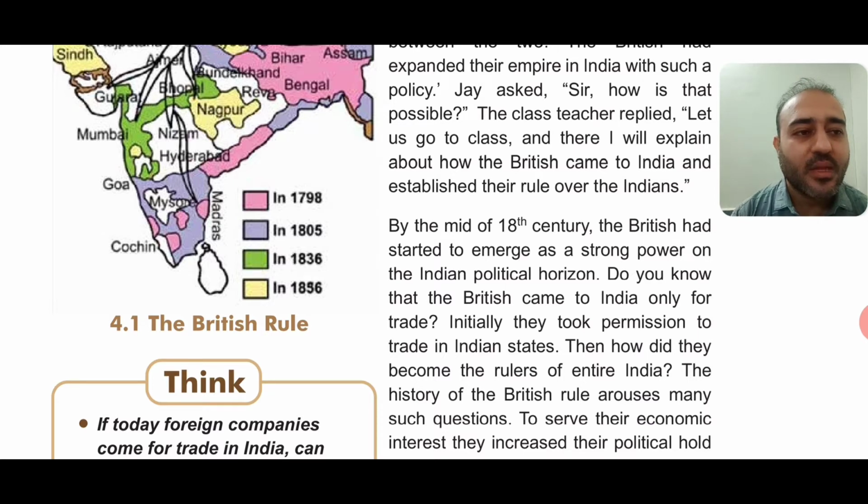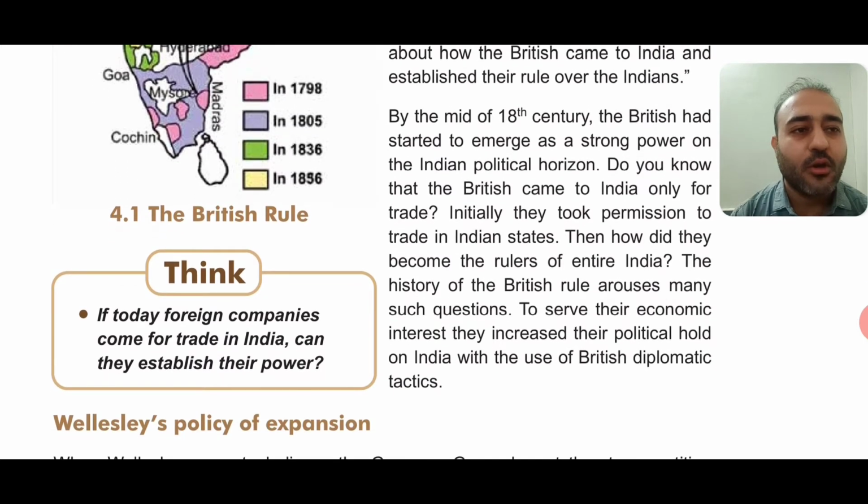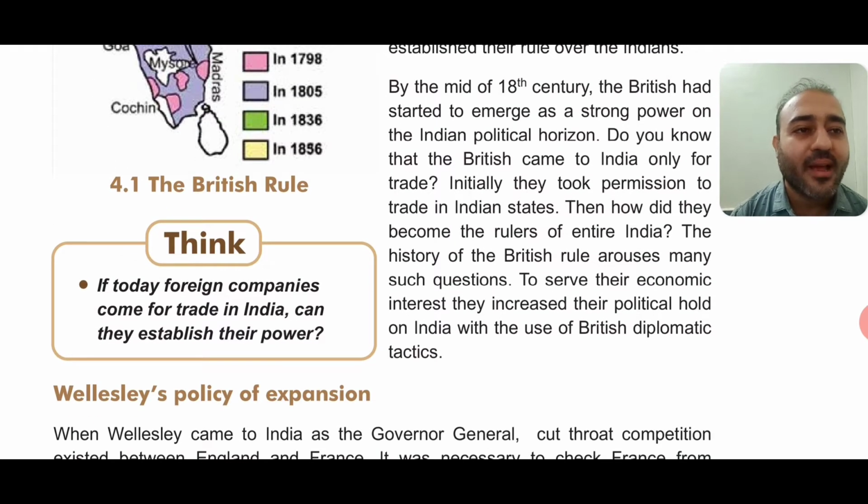We know that the Britishers had captured almost the whole of India, and they had ruled in India for almost 200 years, right? Which is a very long period of time. The history of the British rule arouses many such questions. Arouses means it brings to our mind many such questions.